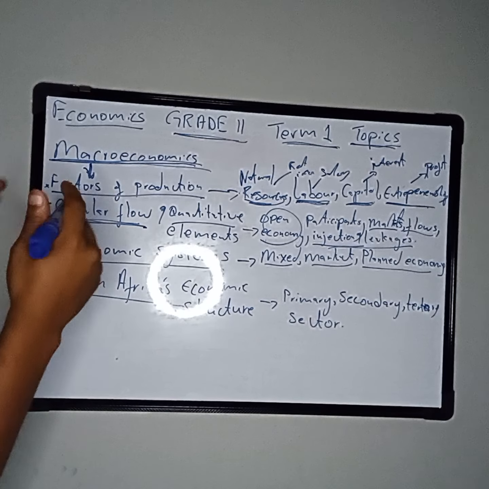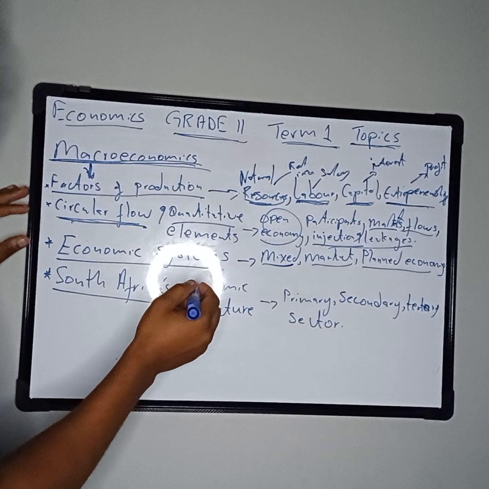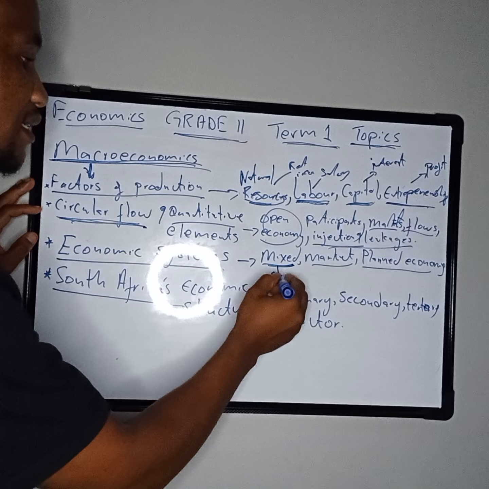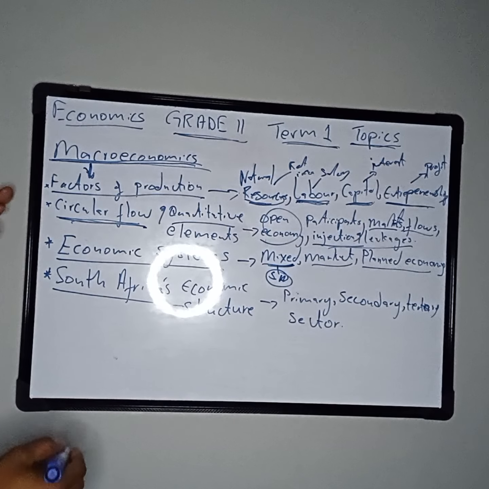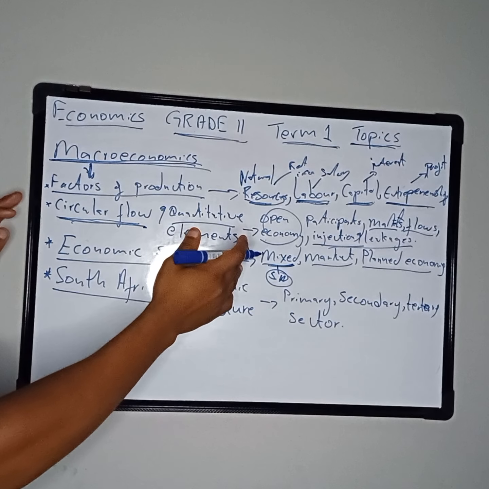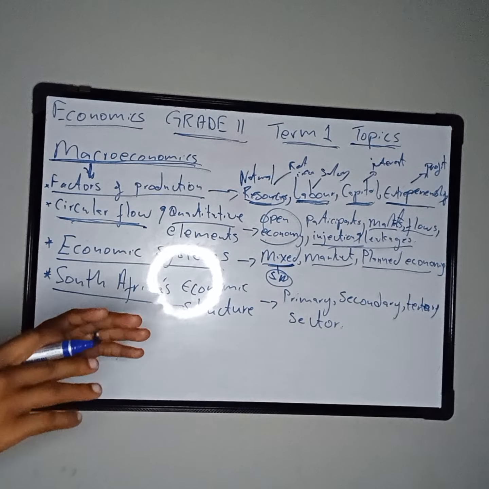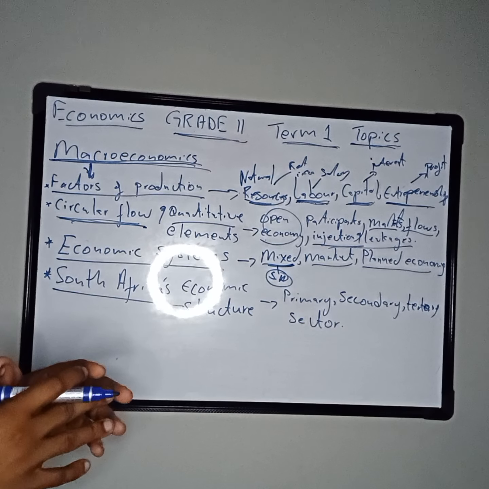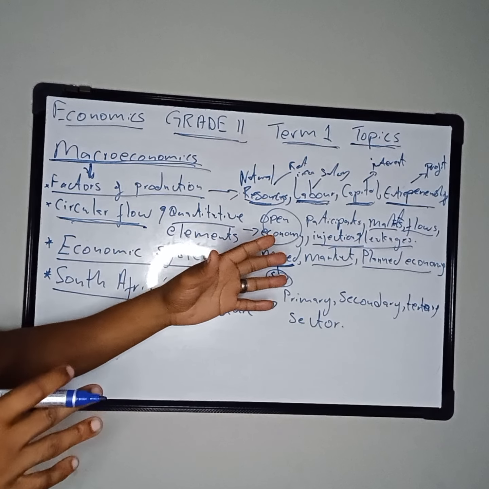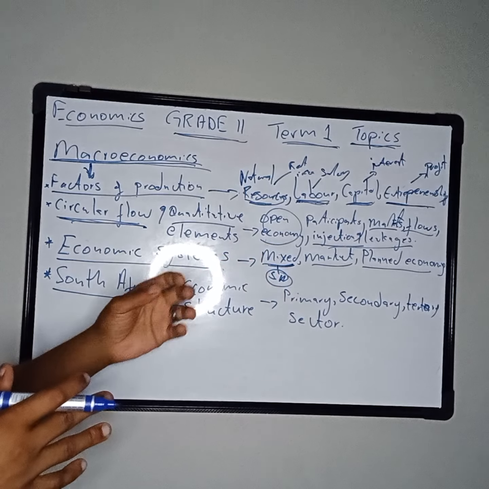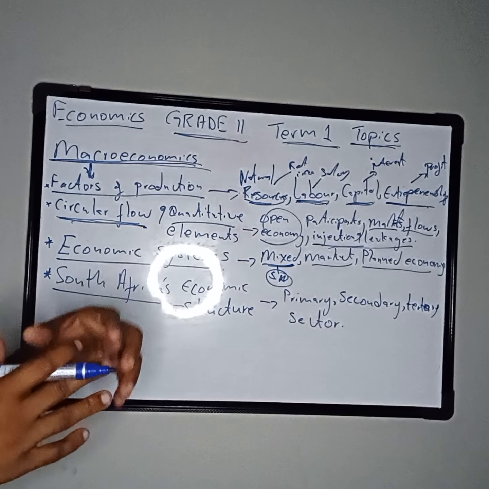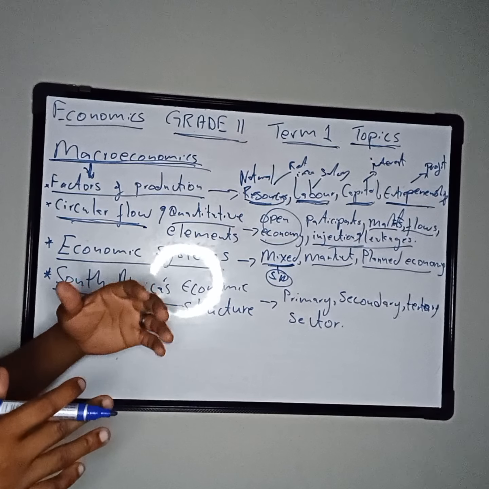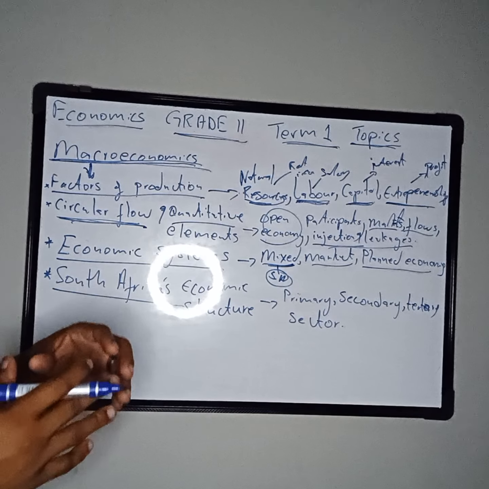So they are either using a mixed system, which is the one South Africa is using. In South Africa we're using a system called a mixed system, which combines the market system and the blend system, whereby the resources are either owned or controlled by private individuals, and also there are those owned and controlled by the public, which is the state.